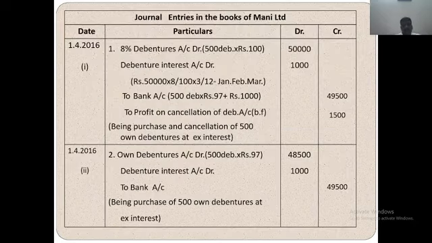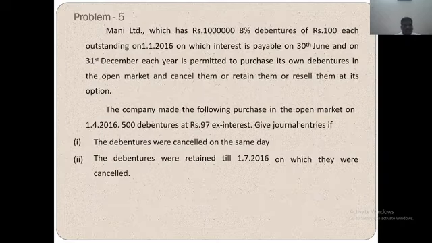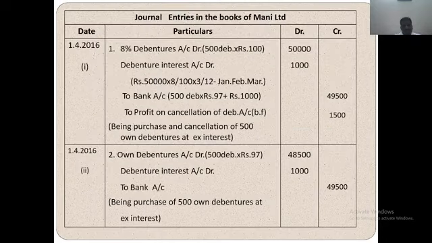In the books, journal entry first, 1/4/2016. You have to take 1/4/2016 first, the same day cancellation. 8% debenture account debit, debenture interest account debit, to bank account, to profit on cancellation of debenture account. So how is it determined? 500 into 100, 50,000 debited to debenture account. Interest is 50,000 into 8 by 100 into 3 by 12.